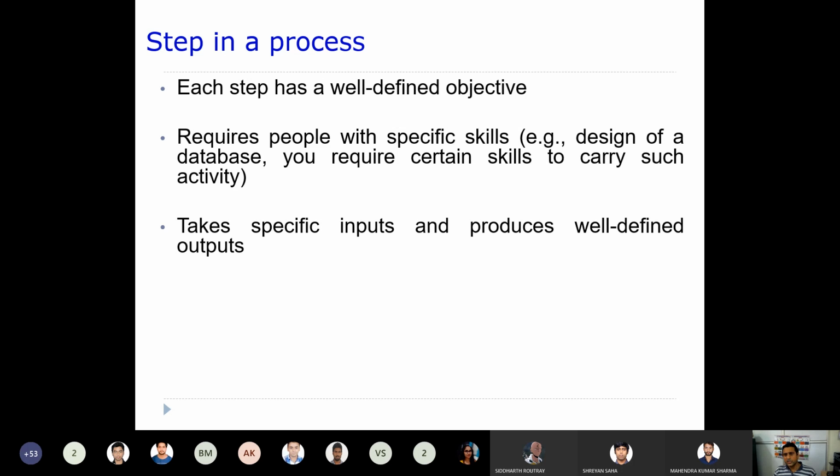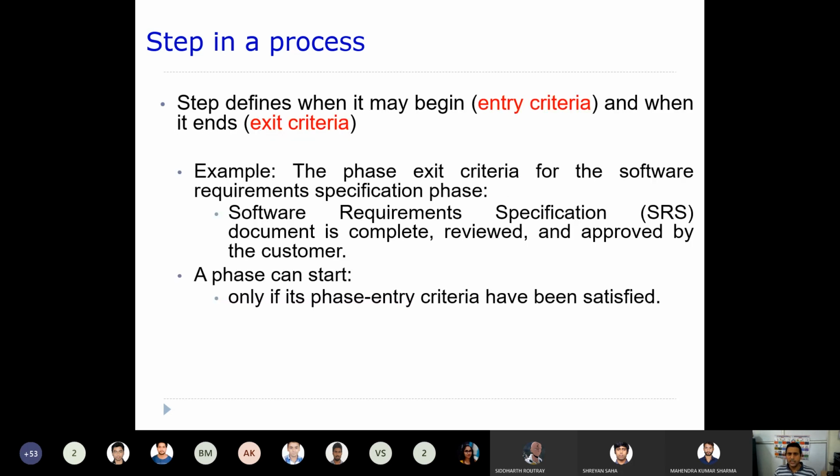A step takes specific inputs and produces well-defined output. That means each and every step will take some input and produce some output. Each step may begin with some entry criteria, and when it ends, it should meet the exit criteria. What is the entry criteria?